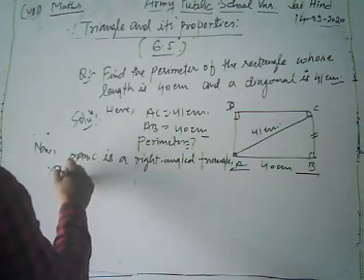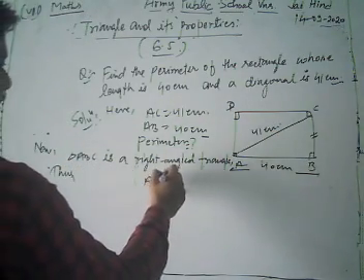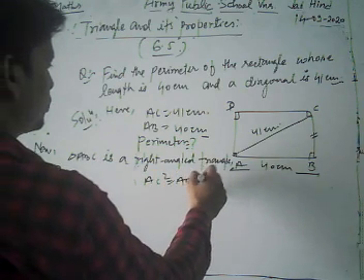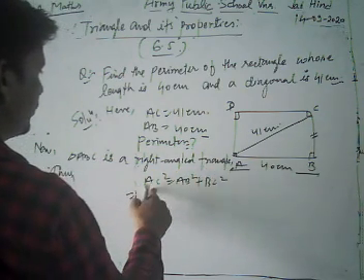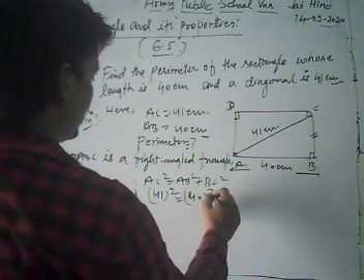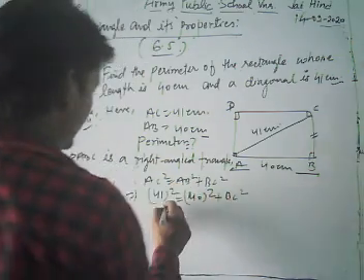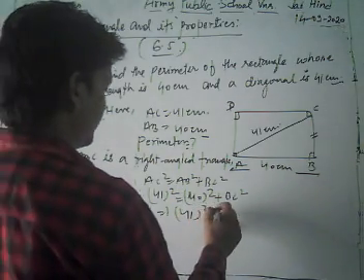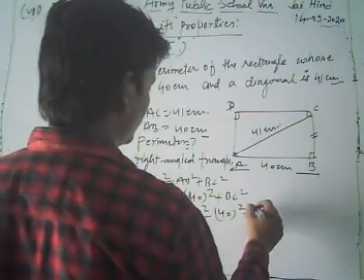Thus by Pythagoras theorem we have AC square is equal to AB square plus BC square. Now we put the value of AC as 41 square is equal to AB is 40 square plus BC square. So we have 41 square minus 40 square is equal to BC square.